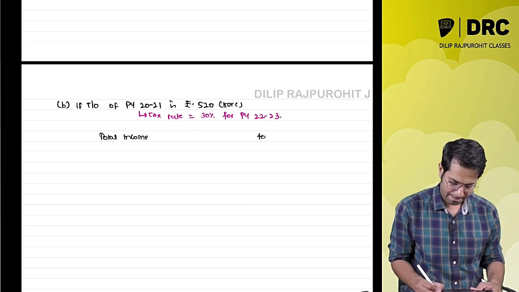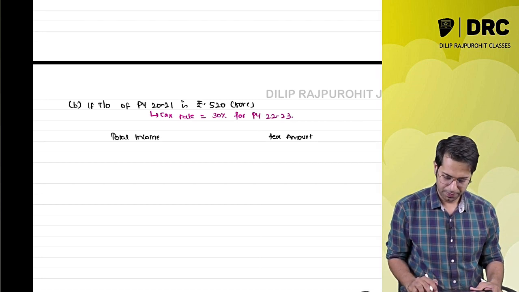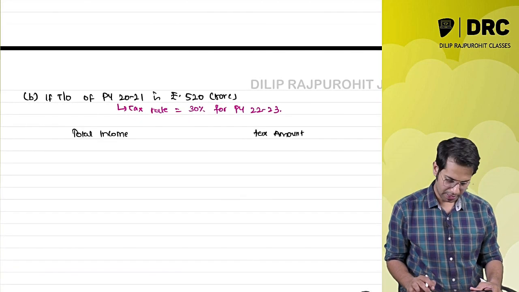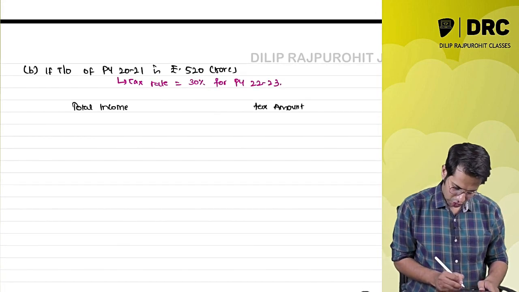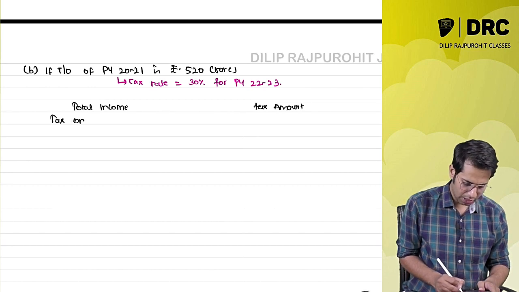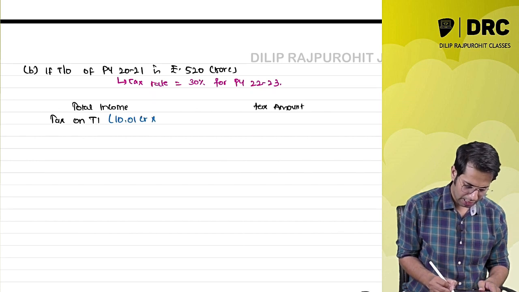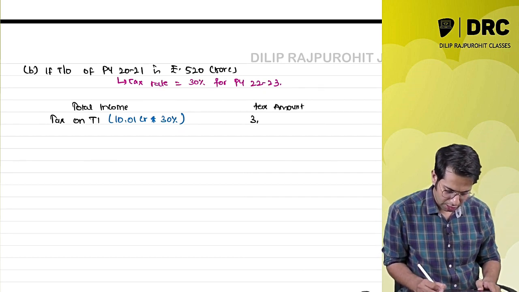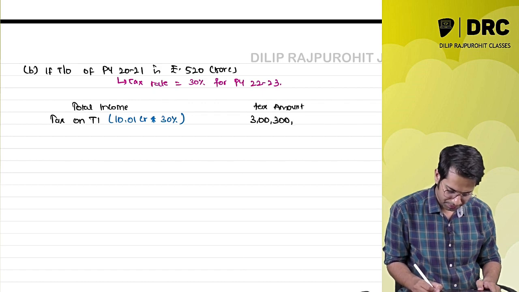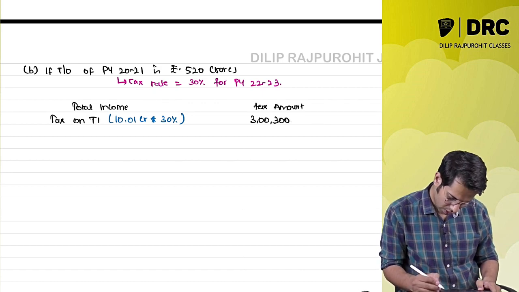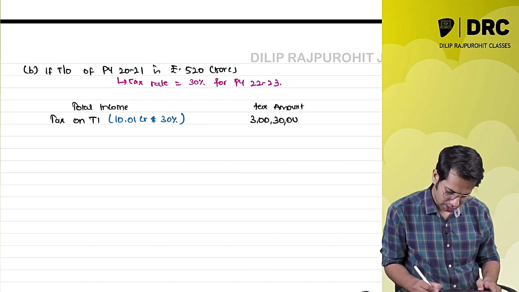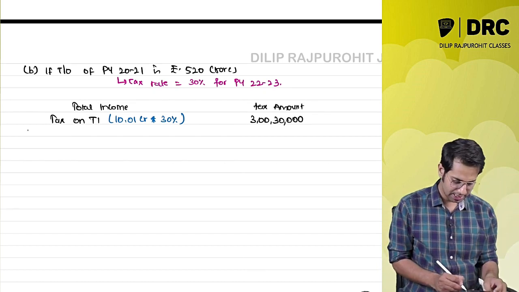Total income and tax amount. So my tax on total income, what is my total income? 10.01 crore into 30%, 3 crores 3 lakh, 3 crores 30,000, 3 crores 30,000 tax.